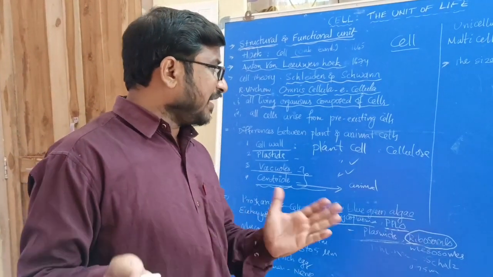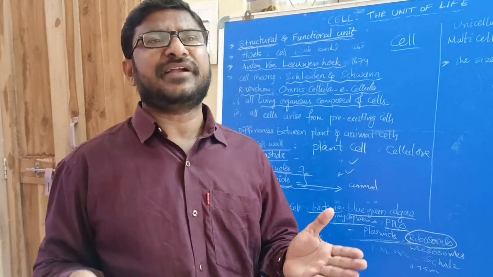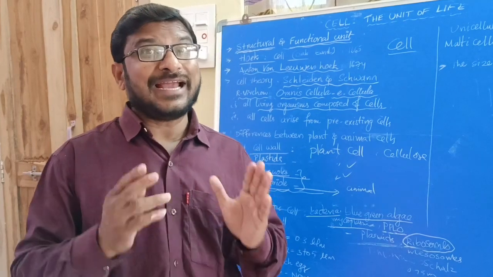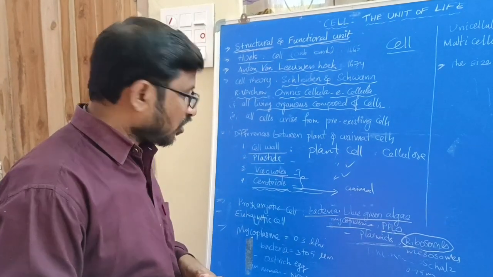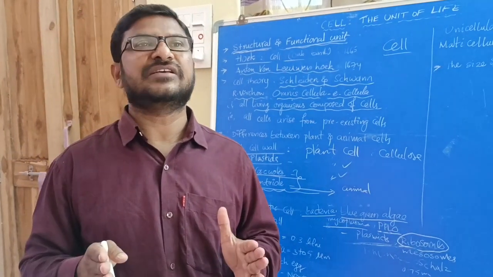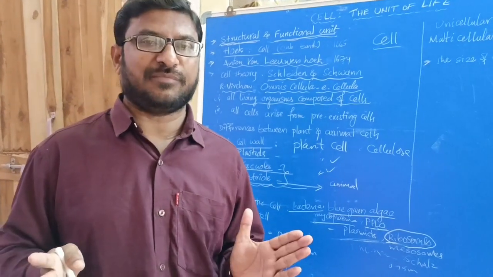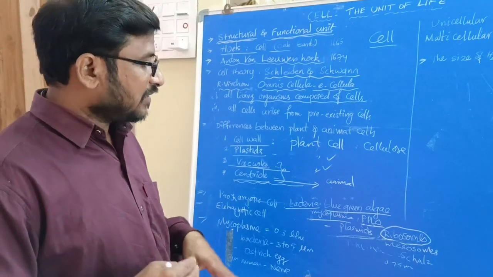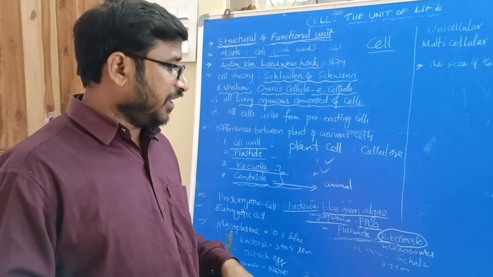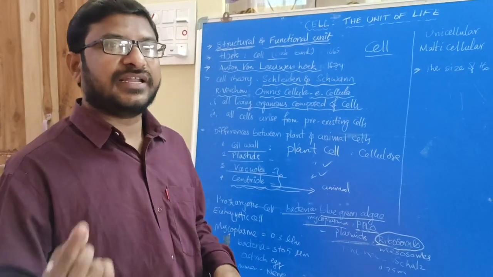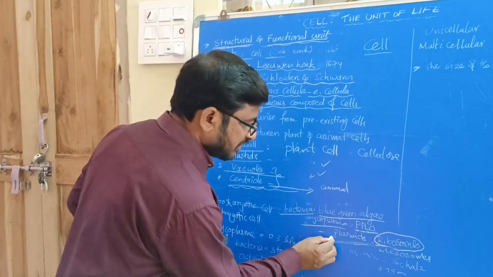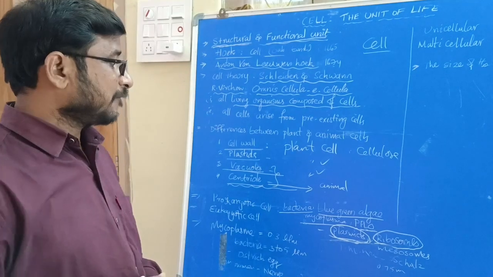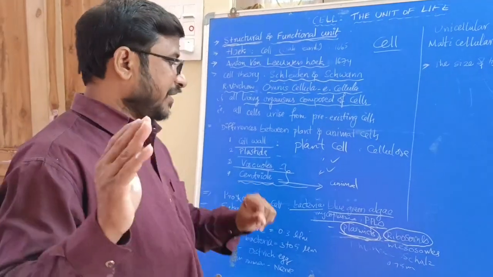Prokaryotic cells usually do not contain a separate nuclear membrane, and we cannot see a separate nucleus in them. But naked DNA is present in prokaryotes. Naked DNA means DNA that is not enclosed by any nuclear membrane. Circular genomic DNA is present, and in addition to that, some other circular DNA is also present in the prokaryotic cell. It is called a plasmid. Plasmids are present in prokaryotic cells.